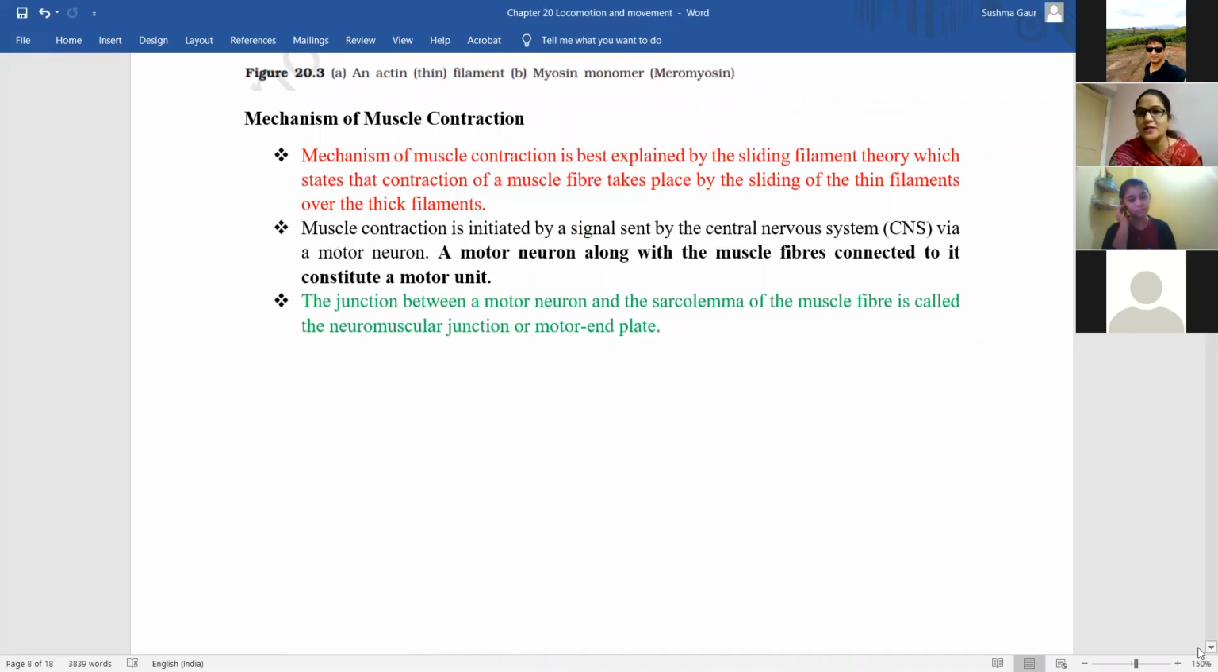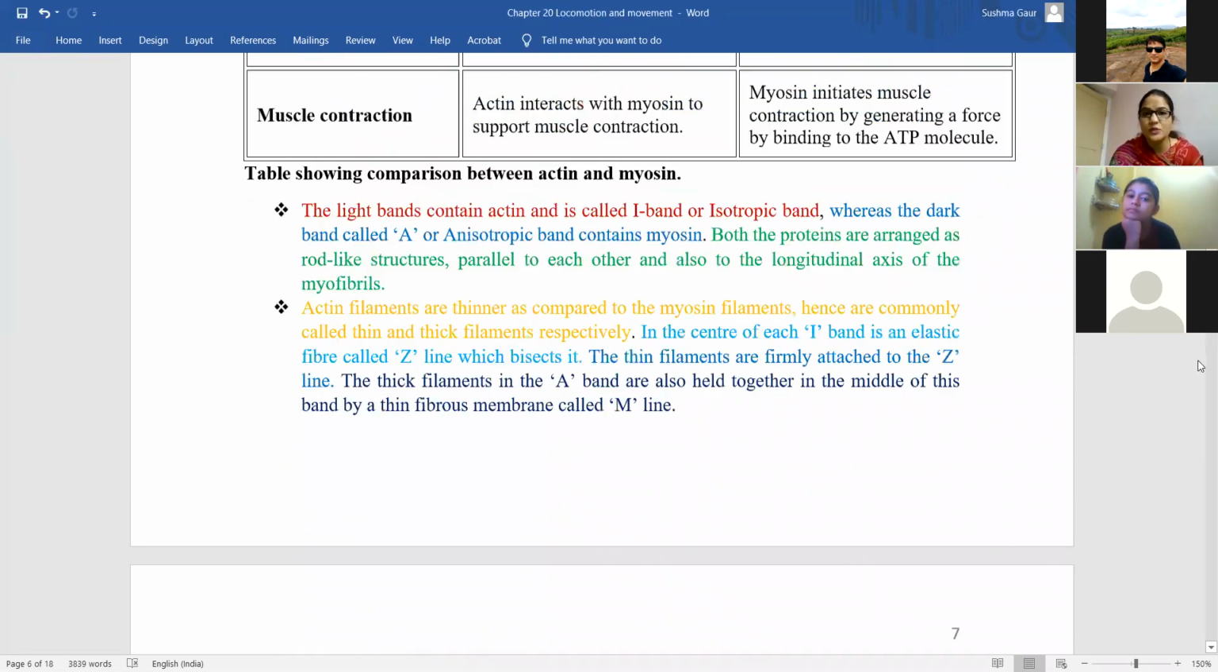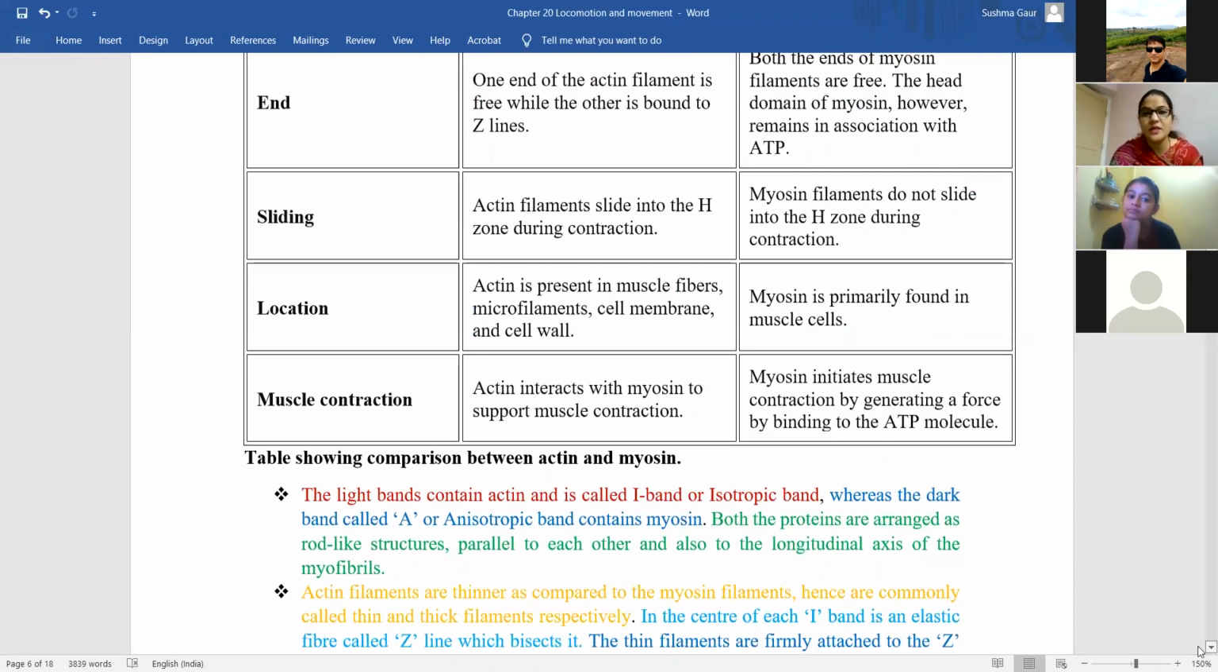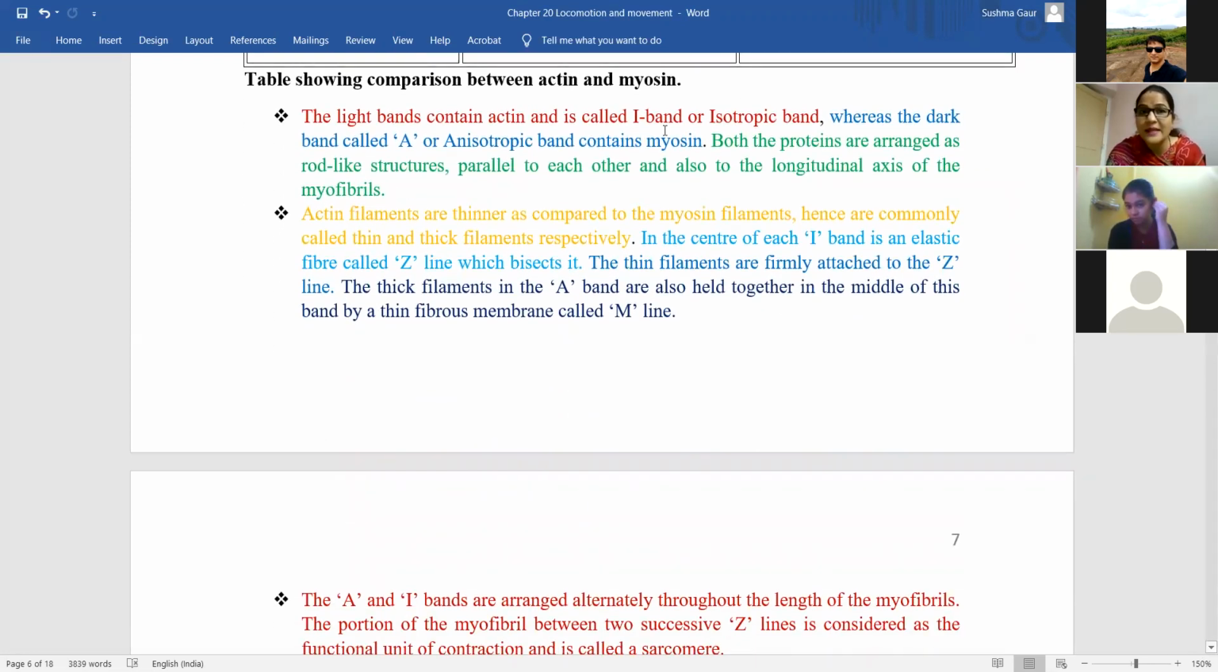Mechanism of muscle contraction, right? So before starting this, let us do one revision about different bands. Because for this you should remember this. So the I band is the light, and it is made up of actin, and it is also known as isotropic band, whereas the dark band or A band is anisotropic, and it consists of myosin only. So I means actin and A means myosin.